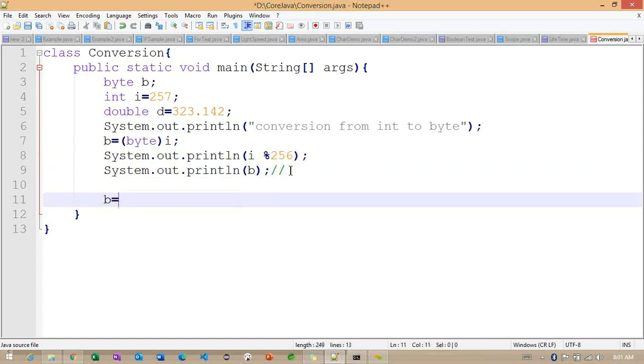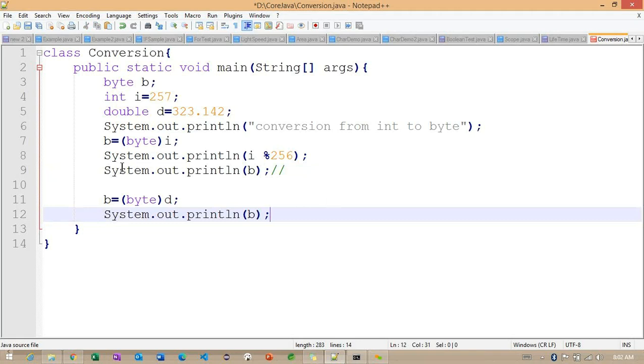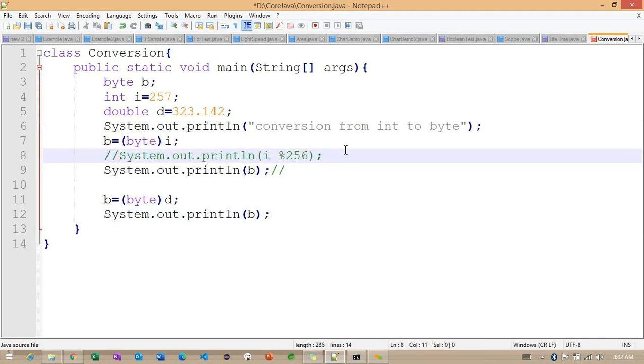I want to convert b is equal to d. Let's see. What is this b value we are going to get?